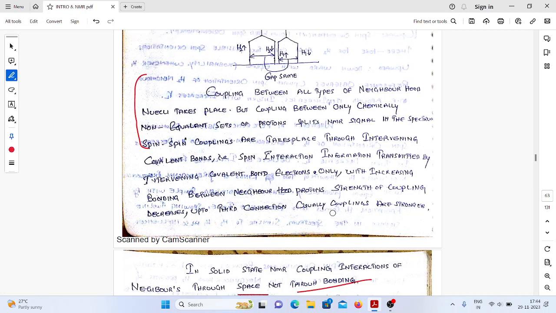Now the question is, can each and every kind of coupling split the signal? No. Whenever the coupling takes place between two non-equivalent sets of protons, then only splitting of the NMR signal takes place.